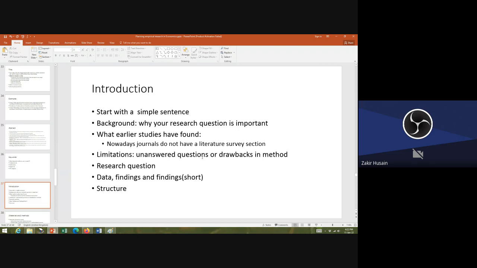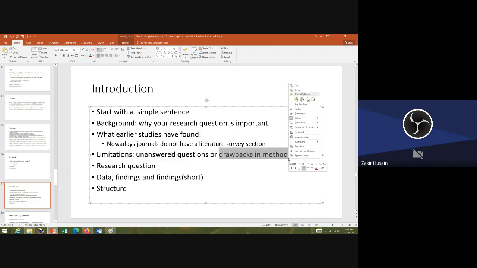Okay. After you have identified or very briefly reviewed what earlier studies have found, identify the limitations. What are the unanswered questions or drawbacks in the method used in earlier studies? Then come to the research question, state it, what you're going to do. Then very short, data, method and your findings. So research question, data, method, findings should be in one paragraph, followed by the structure of the paper.